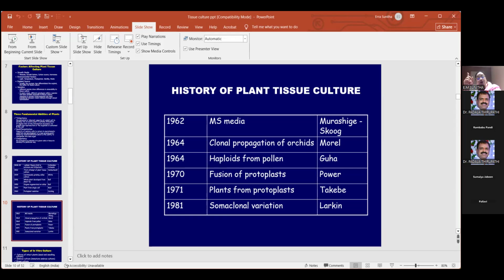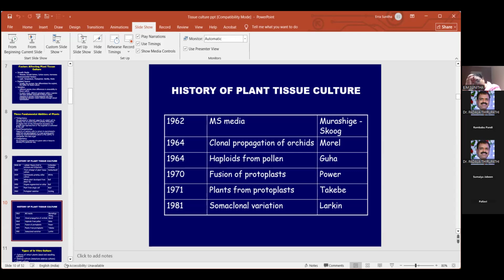But what concentration of hormones we add depends on your standardization. Murashige and Skoog, Blades media, White's media or LS media, any type of media, those are just the different types of media we use, and in that we have to add the concentration of hormones required for that particular plant.